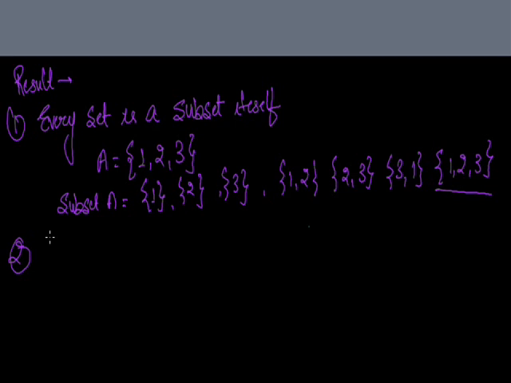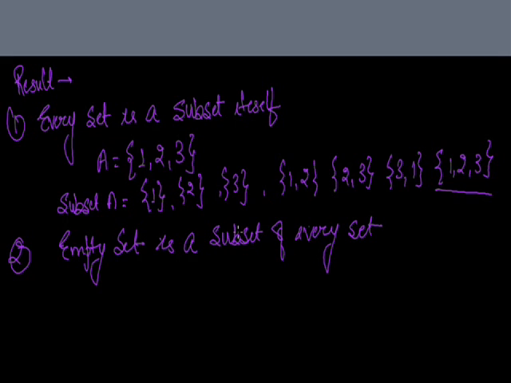The second result is the empty set is a subset of every set. What does it mean? Every set contains the empty set. So we can write here also some set, that is 5. So the empty set is a subset of every set.